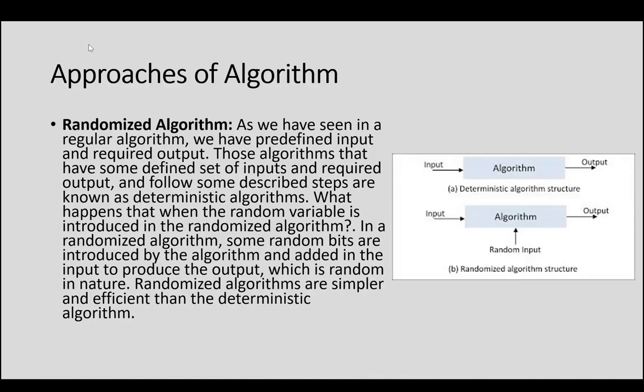We are giving the input, and the algorithm after processing will give the output, with the random bits added to the input to produce an output which is random in nature. The randomized algorithms are simpler and efficient than the deterministic algorithm. It is simpler and efficient, but for most purposes we need deterministic algorithms, though in some cases we may need randomized algorithms. So these are the different approaches in which you can create an algorithm.